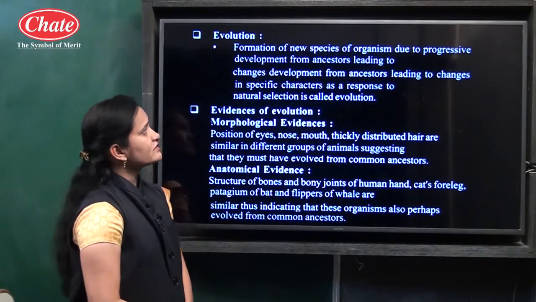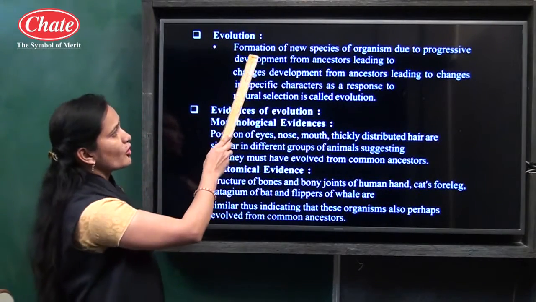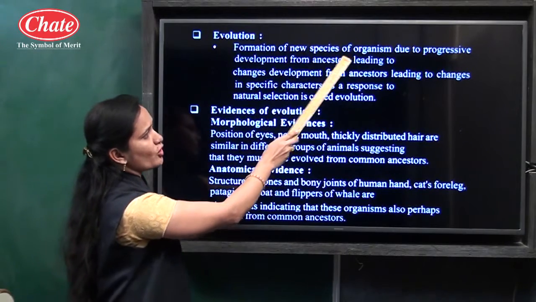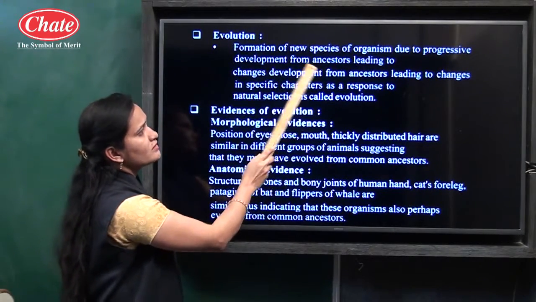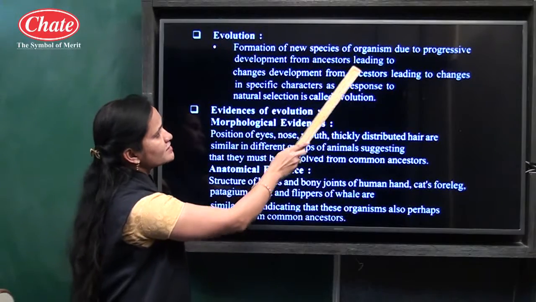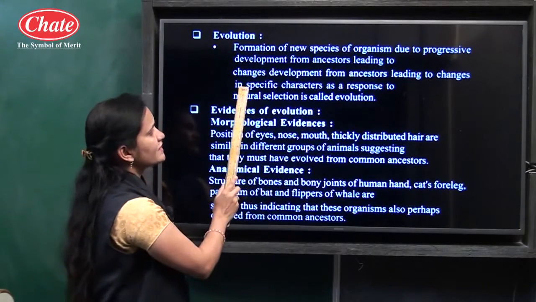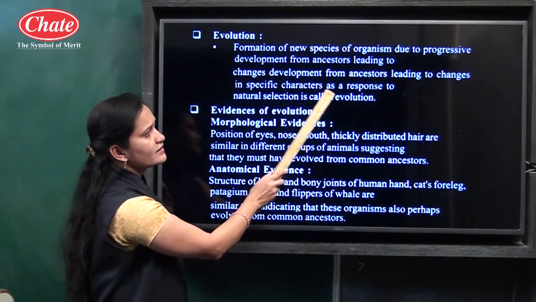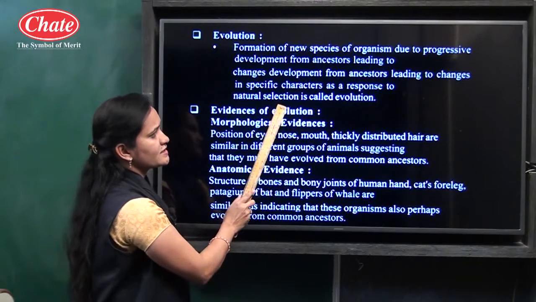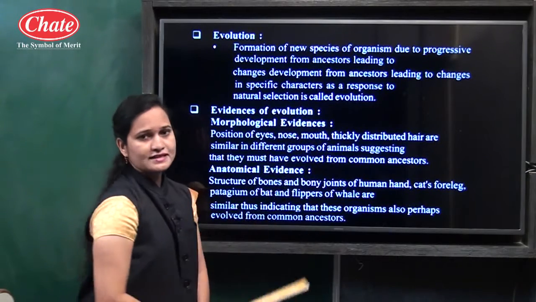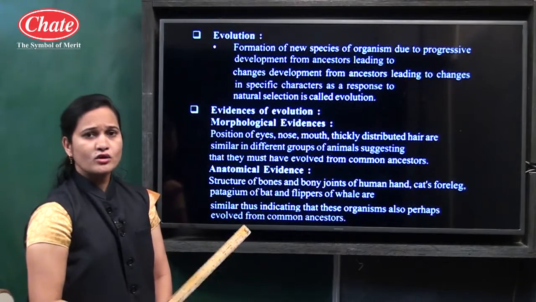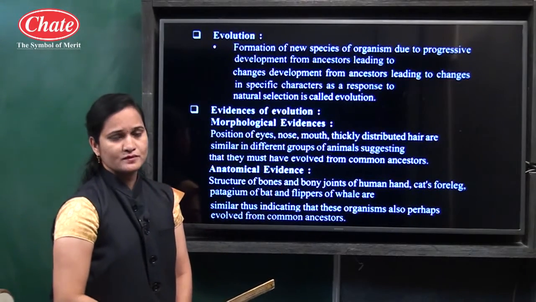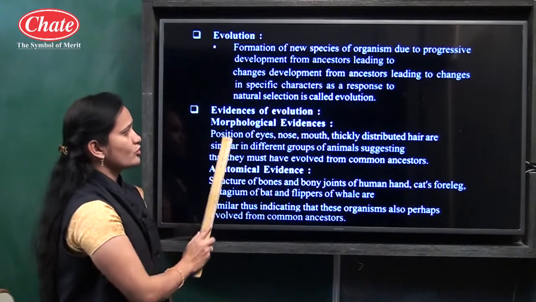Now, evolution means what? Evolution means formation of new species of organisms due to progressive development from an ancestor, leading to changes in specific characters as a response to natural selection. Evolution means gradual changes occurring over a long period of time. It is also known as evolution.